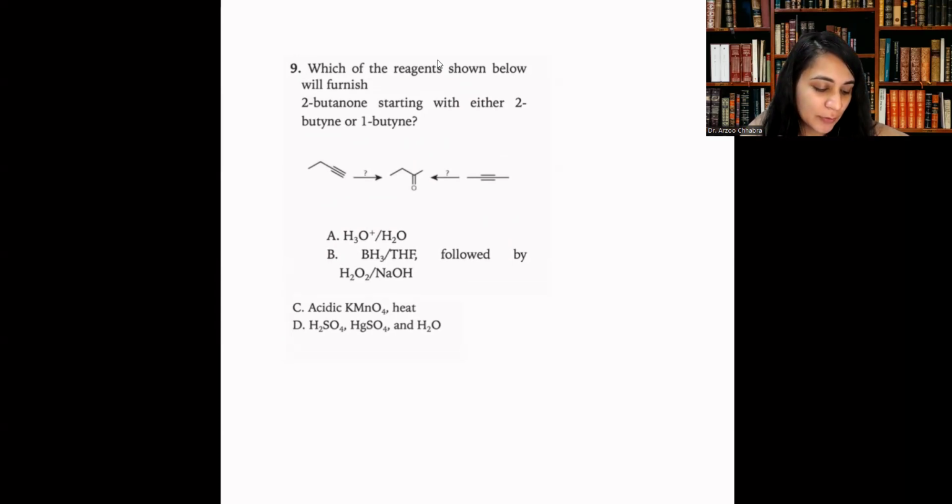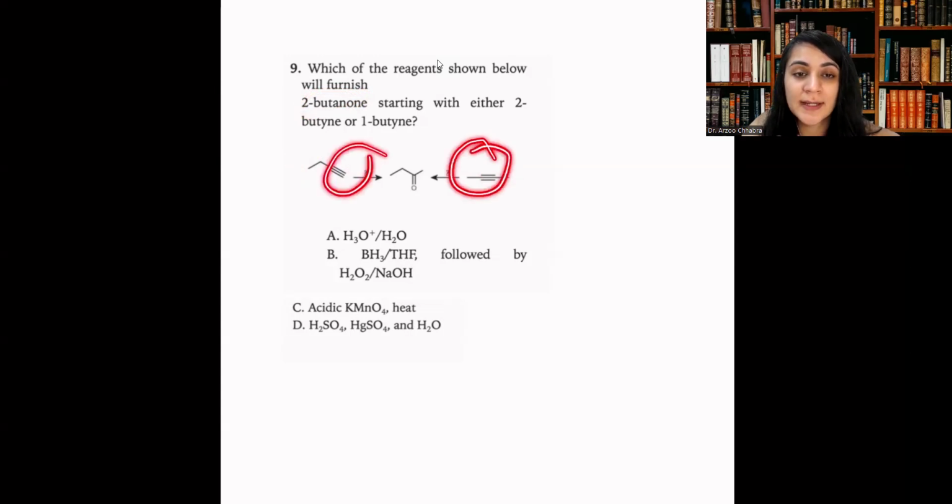Okay, so when we're starting off with 2-butyne, 1, 2, 3, 4, versus 1, 2, 3, 4, just the positioning of the triple bonds is different. The triple bond is over here at the second position, 1, 2, 3, and the triple bond is at the third position for this one. Sorry, actually, I should probably just say the first position, because that would be the correct numbering. So which of the following reagents shown below will furnish that product? From both sides, you should be getting one product, and we need to determine what reactants should be used.